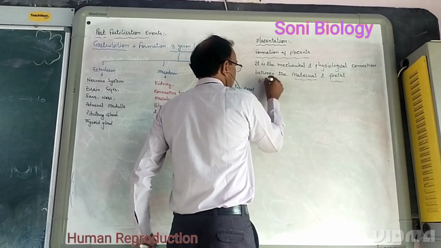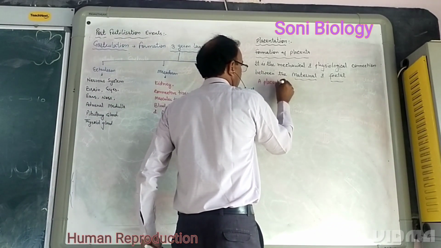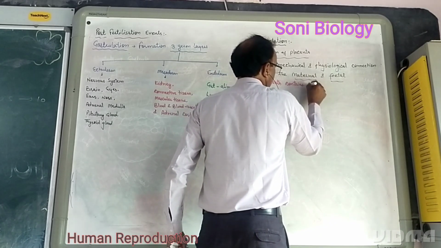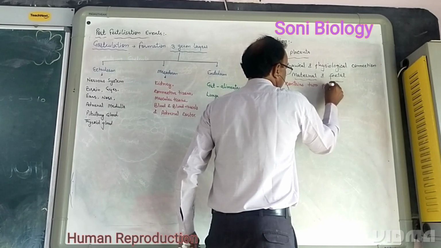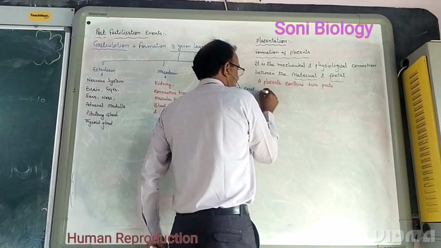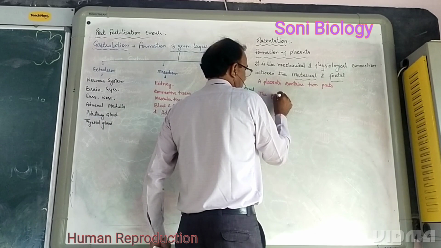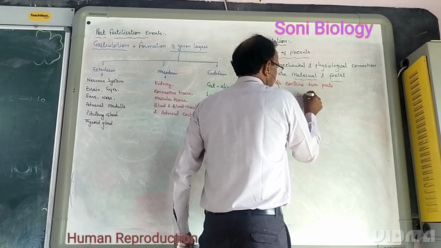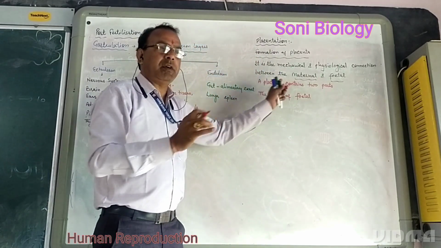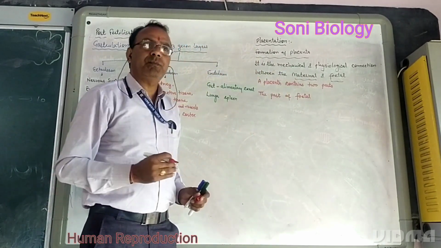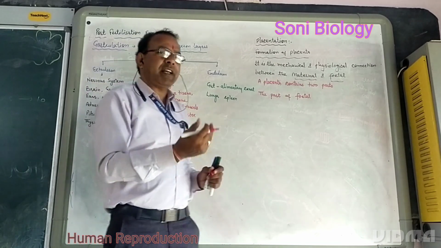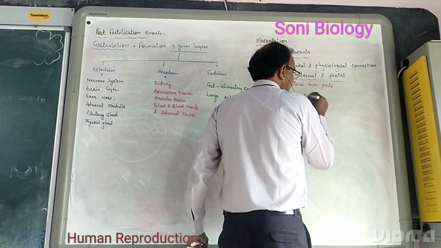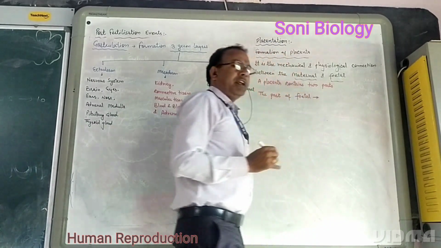A placenta contains two parts. Which one? The part of fetal. It is because we have studied that it is the interlink between the mother and the embryo. So the part which is attached to the fetal is the part of the fetus. And we know that the fetal part of placenta is the chorionic villi.